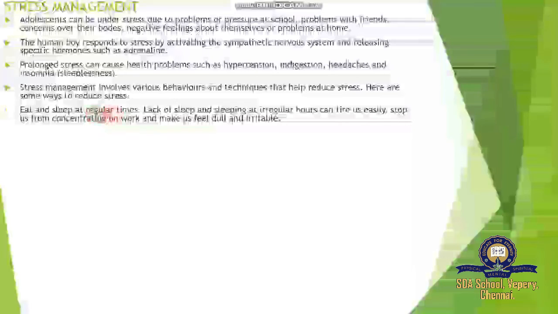Eat and sleep at regular times. Lack of sleep and sleeping at irregular hours can tire us easily, stop us from concentrating on work, and make us feel dull and irritable. So we should do minimum work, not maximum work. If you overwork, people get stress.